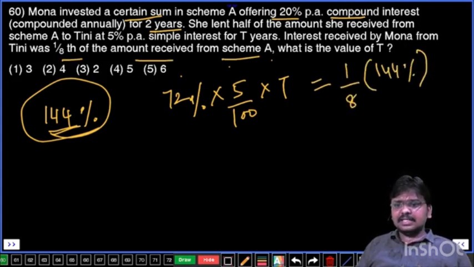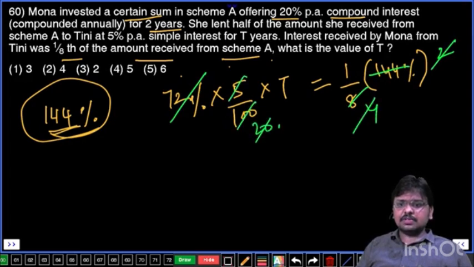Okay. Now let's calculate the T value here. 72 exactly 2 times, 2 ones are 2, 4 times, and then 5 ones are 5, 20 times, 4 ones are 4, 5 times. So now the T value is going to be 5 years, which is going to be the fourth option, final answer.